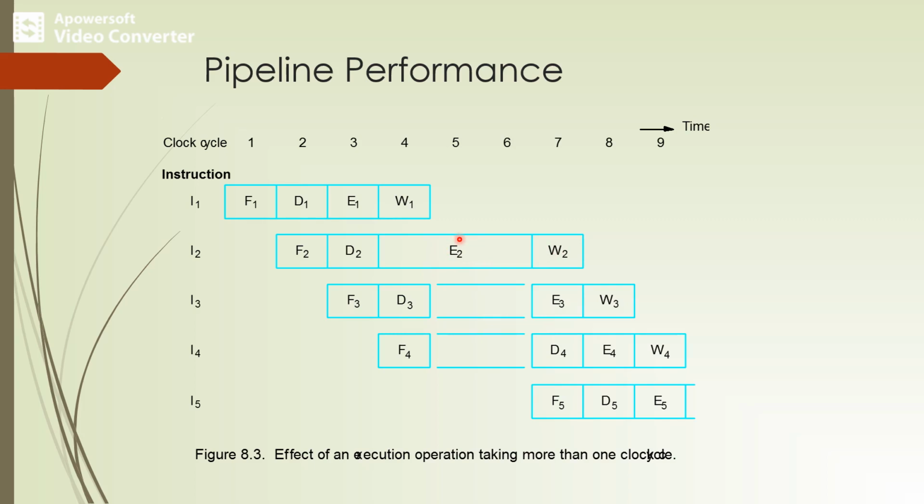Thus, steps D4 and F5 must be postponed. That is, the decode phase of instruction 4 and the fetch phase of instruction 5 will be postponed because of the delay in the execution of the second instruction.